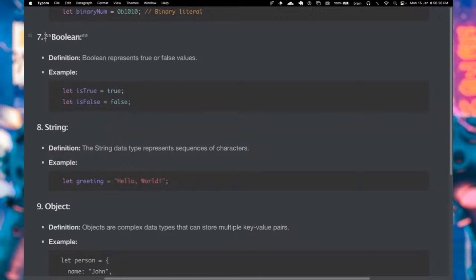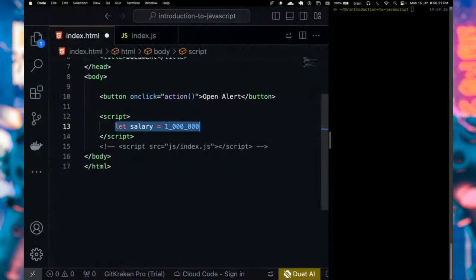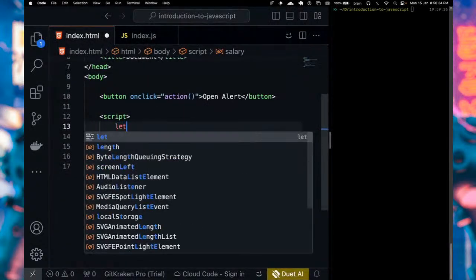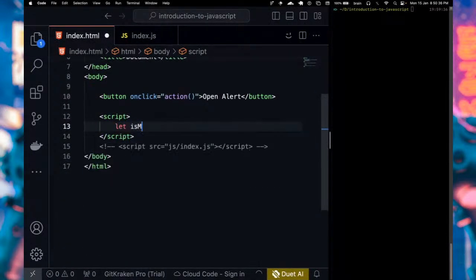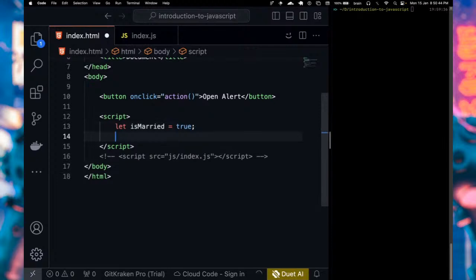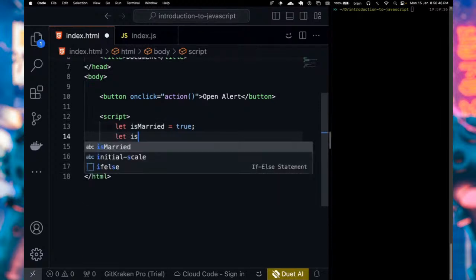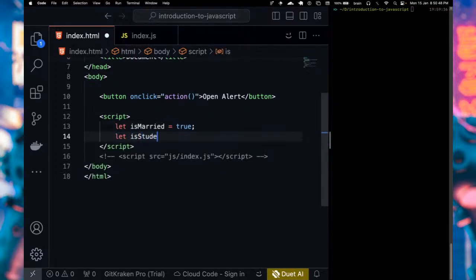So I also mentioned Boolean already, right? I mentioned Boolean where we have is true or is false, and you can also use Boolean to state things like maybe you have is married, right? You're checking is married, so you can have true or you can have false. So let's just say a student equals false, okay?